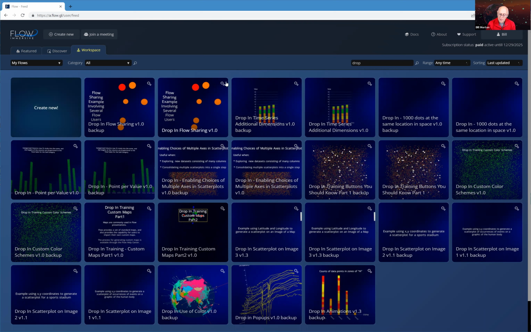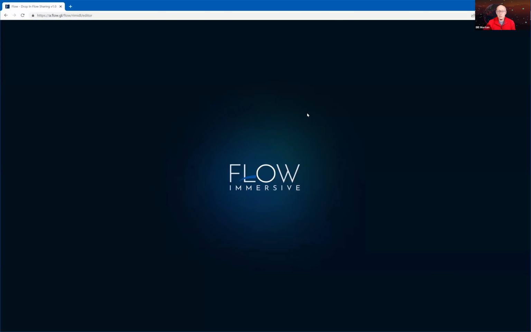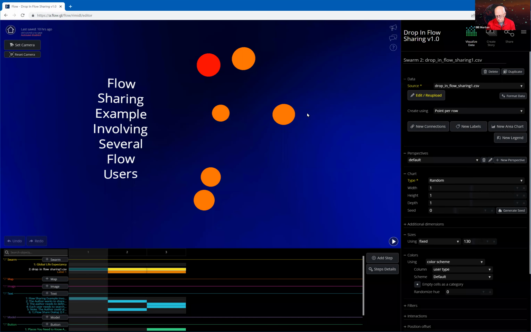For the topic today, I'm gonna go through this particular flow here. I'm gonna open it as I always do in edit mode, just in case we need to take a look at how I've done some things in the editor. It's just going to be easy to do that. I've only got 3 steps in this flow, and for a change, I'm not basing this on our life expectancy data set.